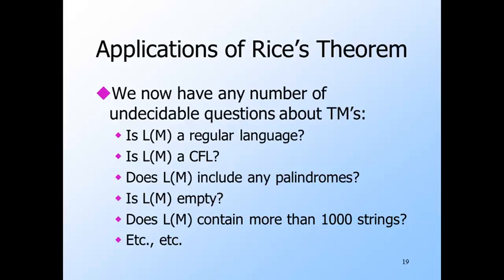I want to emphasize about what a program does. There are lots of questions about what a program looks like that are decidable. For example, I can tell whether a program uses more than 20 variable names, but that's not a question about what the program does. An example of a question about what a program does is, does the program eventually halt on any input? That is undecidable.